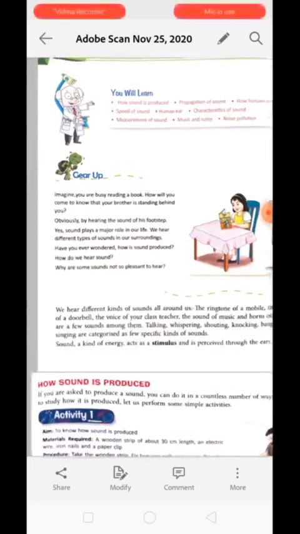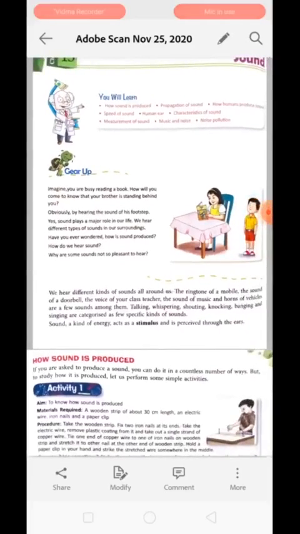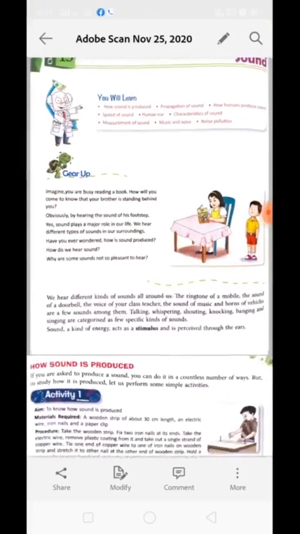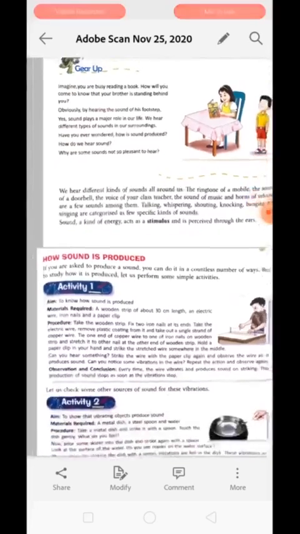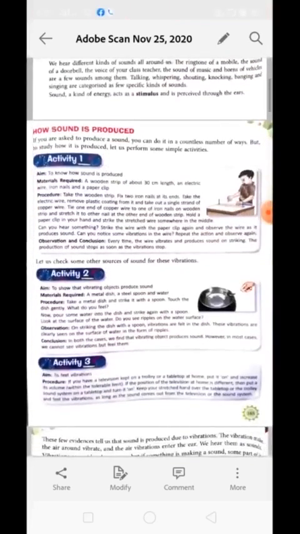Sound is a kind of energy which acts as a stimulus and is perceived by ears. Ears are the organ which perceive the sound wave so that we are able to understand what kind of voices are there. Now the question arises, how is sound produced?